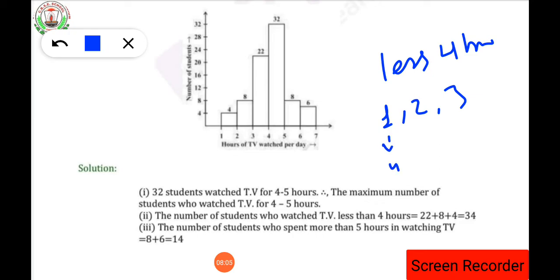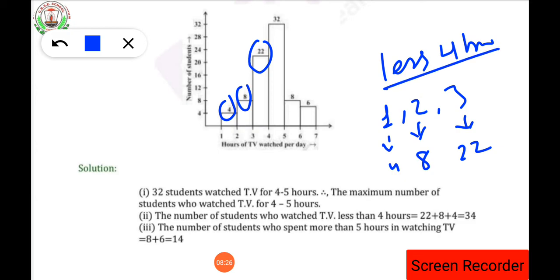4 students are there. In 2 hours, how many students are there? 8 students are there. And in 3 hours, how many students are there? 22 students we are getting from the graph. 1 hour we have 4 students, 2 hours we have 8 students, 3 hours we have 22 students. We are not going to take 4 hours because it says less than 4 hours. Now 4 plus 8 plus 22, you will get the required answer as 34.